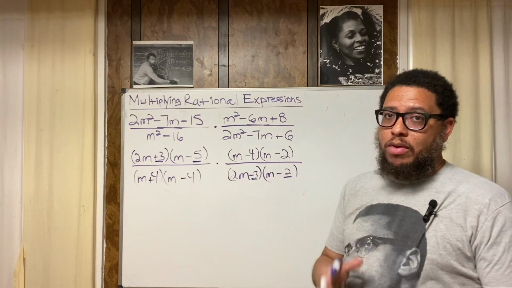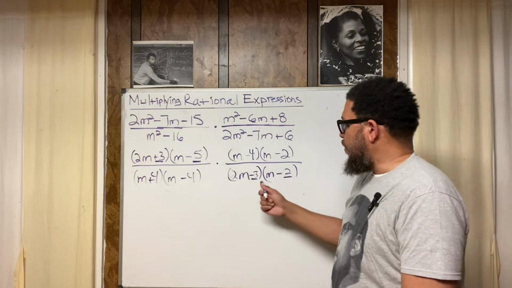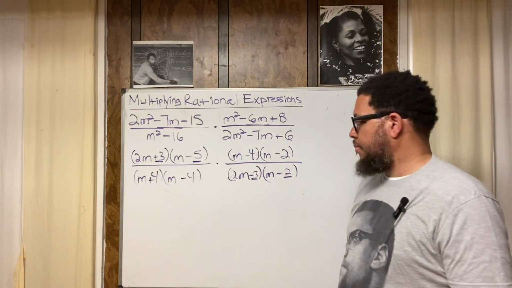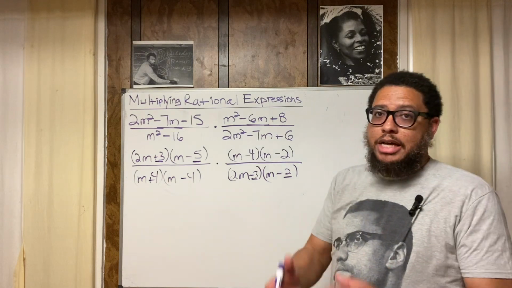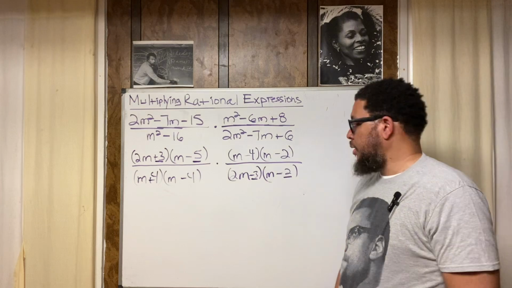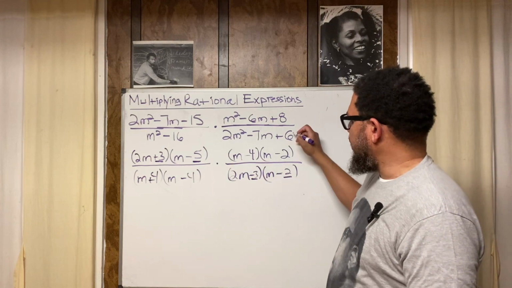The numbers got to be correct and they got to be in the right place. Because you can have the right numbers and have them in the wrong place. Like if I had a negative 2 right here and a negative 3 right here, this wouldn't have worked out. Right place, right time. Now, then we do the negative 3 times the negative 2. That's how you get the positive 6.